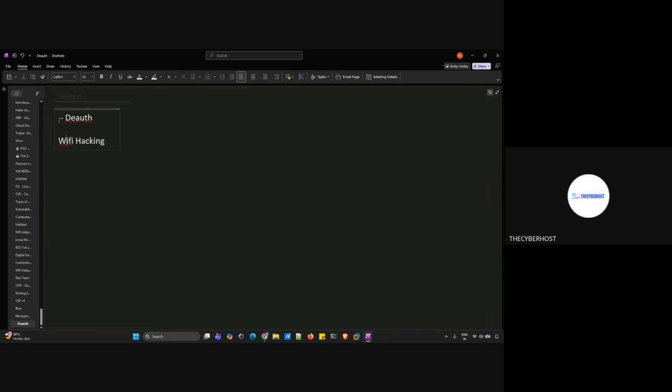Now, the first one is the DOS attack. We know what it is, but I will tell you one more last time. Let's say we have a router, and its SSID, which is the Wi-Fi name, is something like Mahesh Wi-Fi. Five or six users can be connected. But as an attacker, I'm sending thousands of traffic packets to this device, and that way the router will become unresponsive.